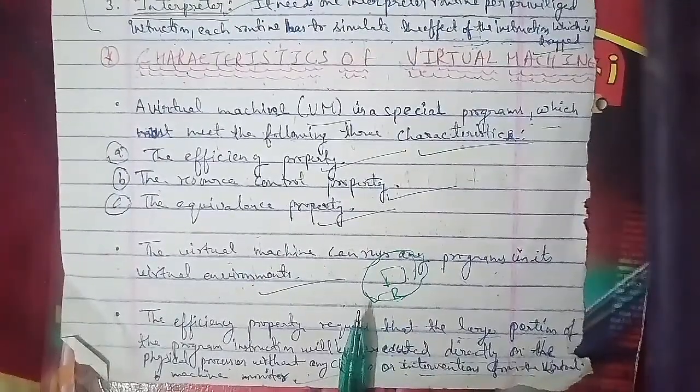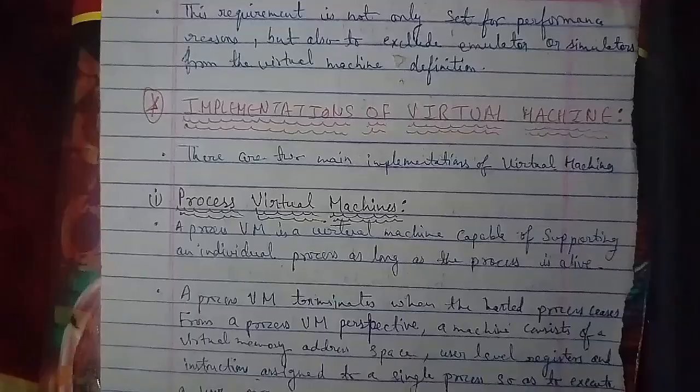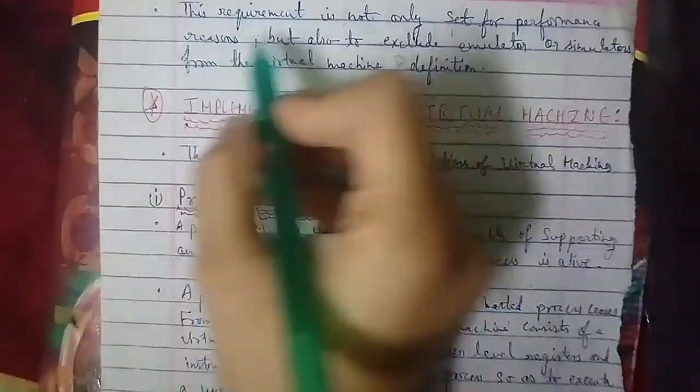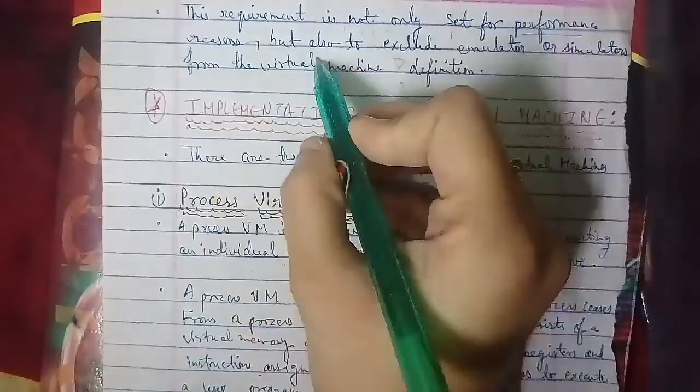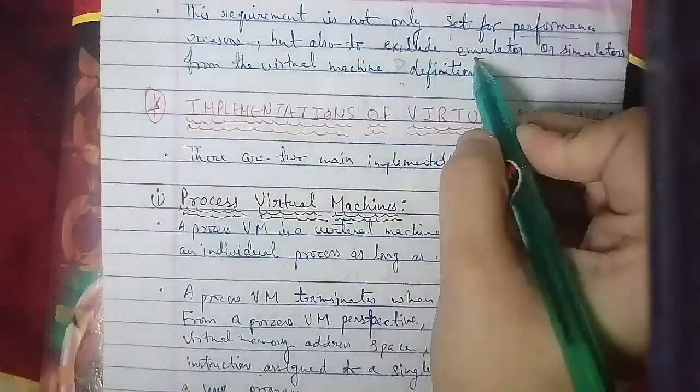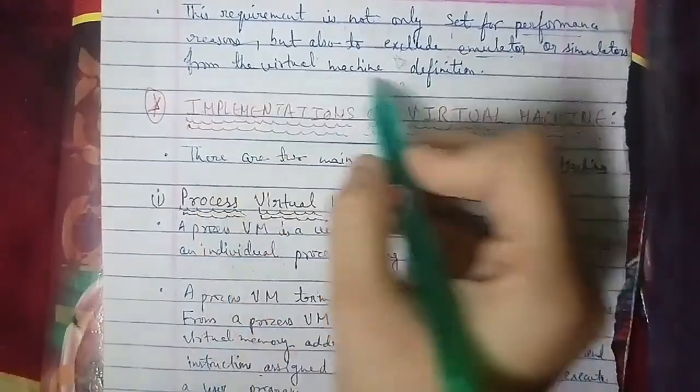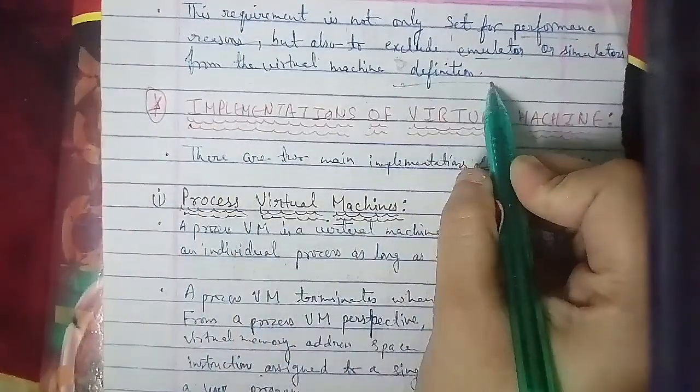Now we're going to discuss the implementation of virtual machine. What are the implementation ways that we use for the virtual machine? There are two main implementations of the virtual machine. The first is the process virtual machine, which we're going to discuss here.